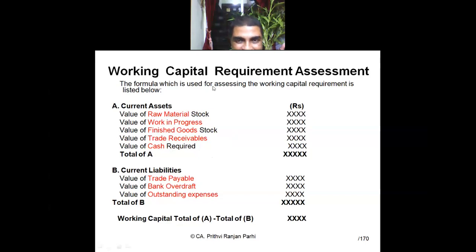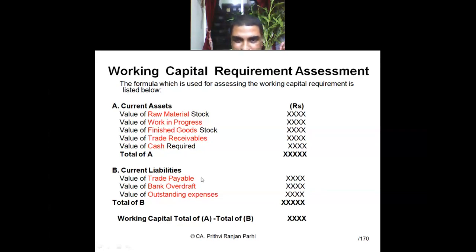So even if you need this much of current assets, some of them can be obtained by credit. Therefore, these current liabilities need to be netted off. Let us say all these things taken together is 5 lakh. That means I need working capital of 5 lakh. But let us say I can buy raw material on credit worth 1 lakh rupees. Then I can still run the business with 4 lakh, because somebody is giving me credit for 1 lakh rupees. So these current liabilities will be reduced to find the net working capital requirement.